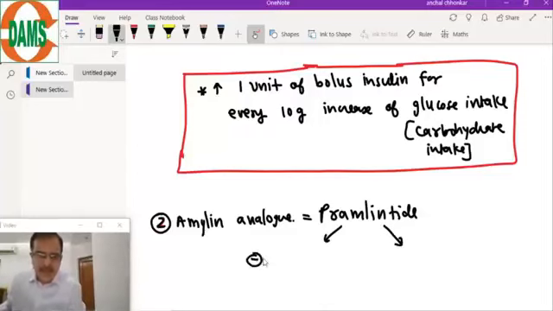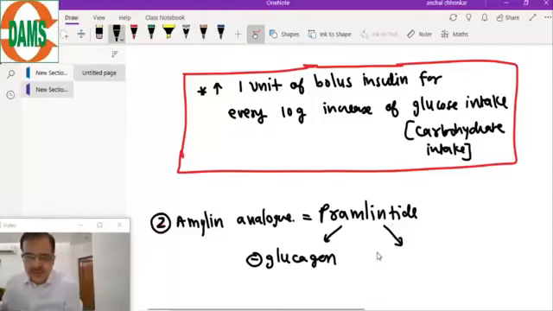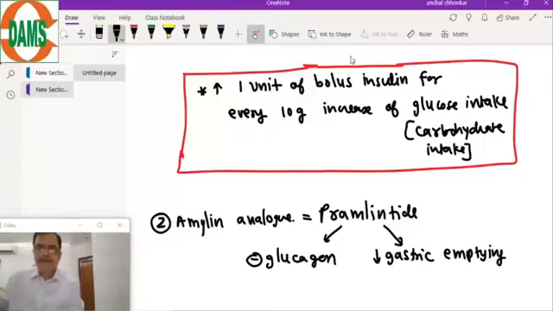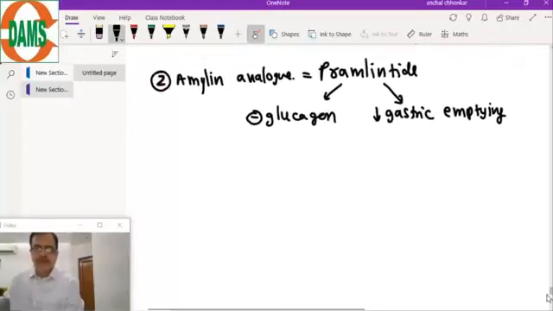This inhibits the glucagon. And secondly, it also causes a decreased gastric emptying.